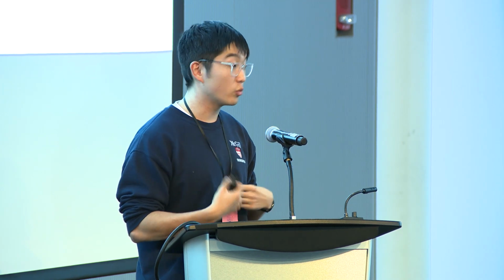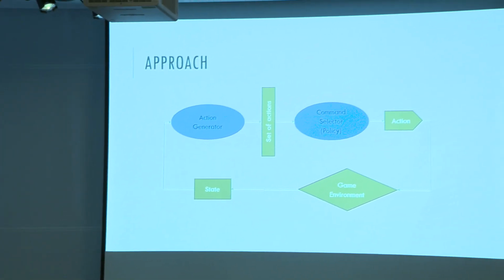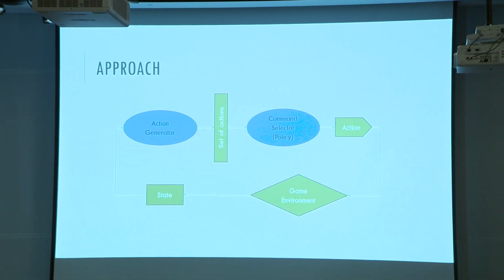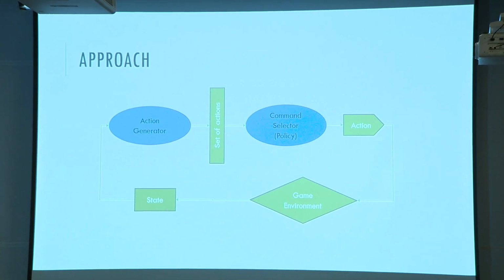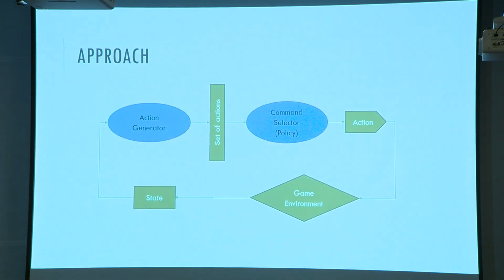So let's talk about the approach that we are arguing for. We basically have some form of text generator that can generate multiple phrases. So it's not just your simple text generation where you generate one single sequence. We want a variable-sized number of phrases. So we generate the set of actions, and we feed this into a command selector or a policy.